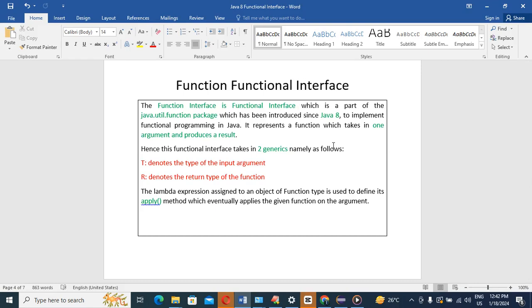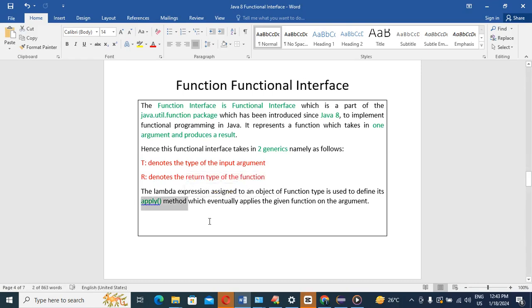And the second thing we know very well is that this functional interface takes one argument and returns one result. That's why you can see here that this functional interface takes two generics: T and R. T defines the type of the input argument, it takes one argument, and R denotes the return type of the function. And this functional interface has one abstract method, and that name is the apply method.